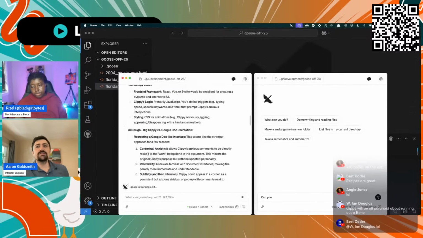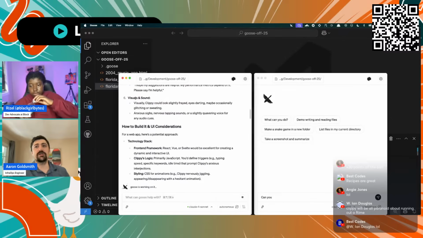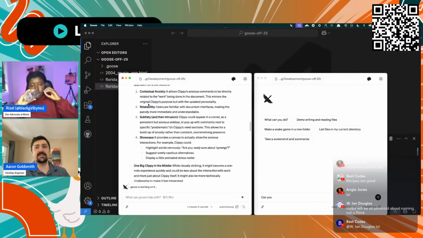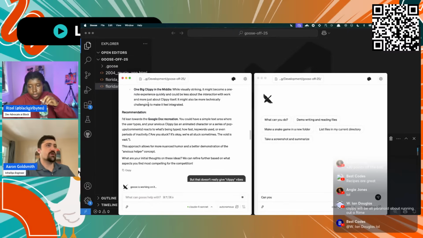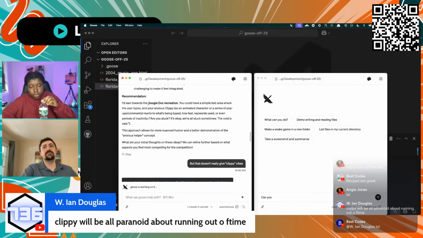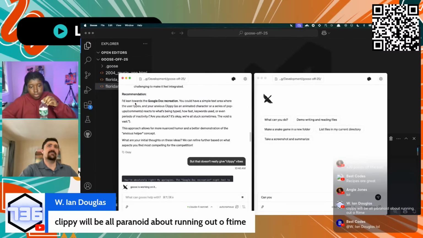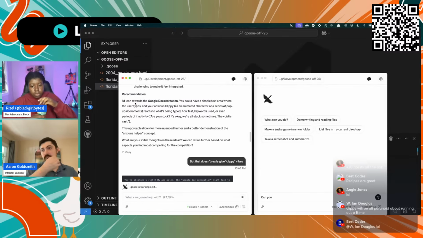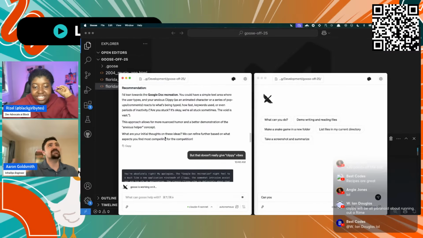So I did just a quick read through what it was suggesting, and there was nothing that really stuck out to me. I don't even remember what I read now that I'm trying to read it really quickly. But effectively, it's how Goose communicates with us and we communicate with Goose. It's a back and forth thing.